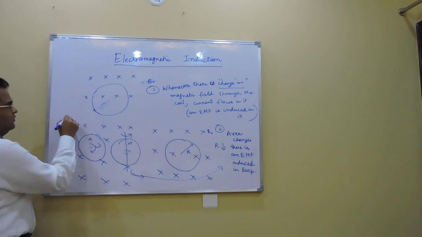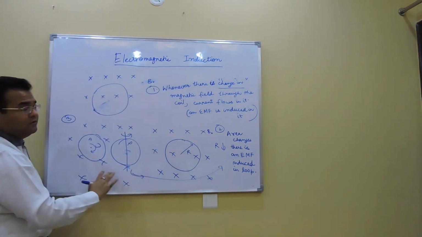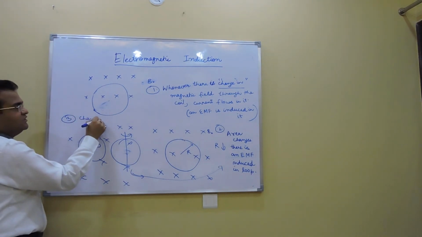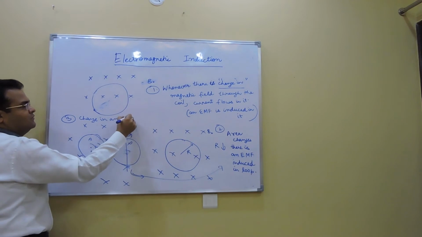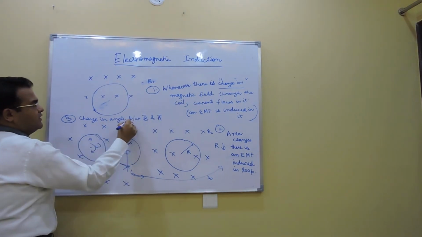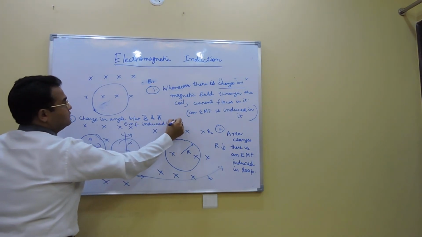So are you getting it? Is it clear to all of you what we are studying? So what we are seeing is that if there is a change in angle between magnetic field and area vector, again there is an EMF getting induced in the loop.